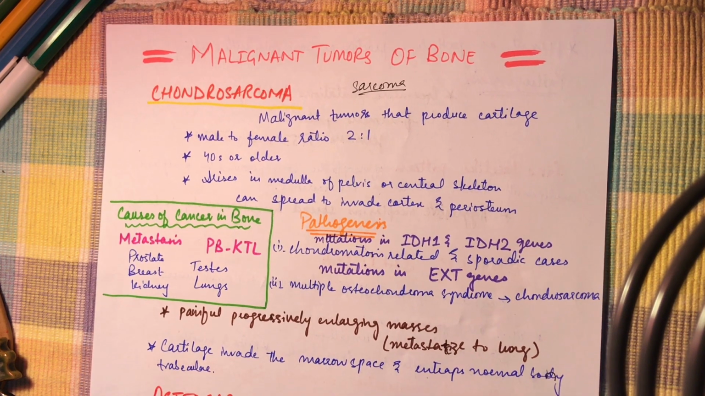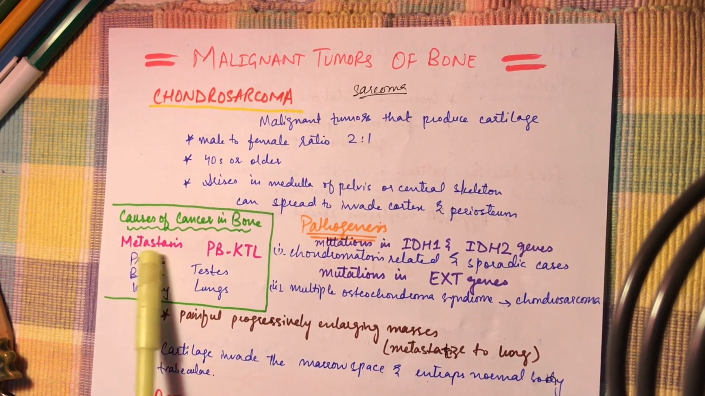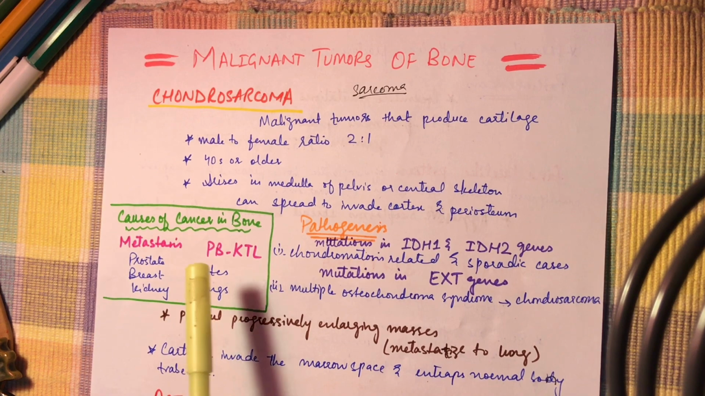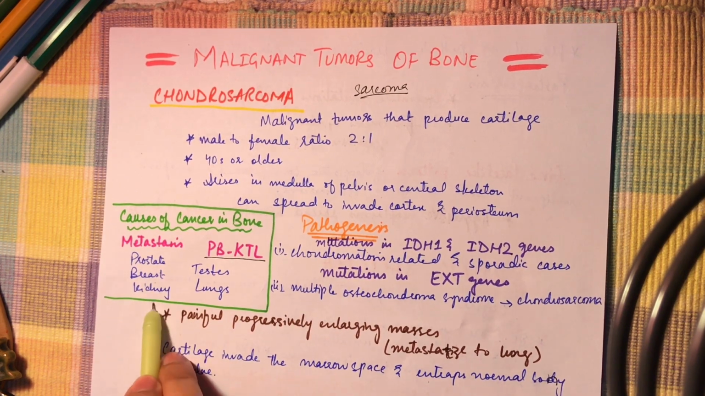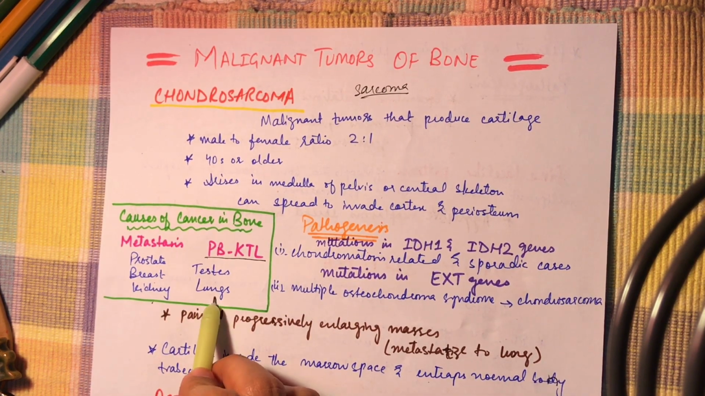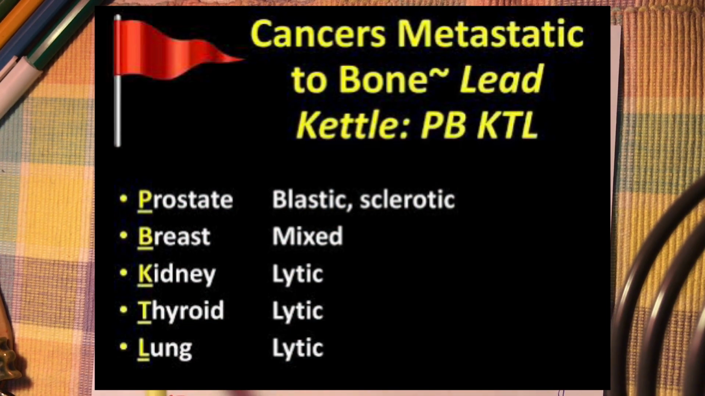Before starting the chondrosarcoma, what are actually the causes of cancer in bone? Mostly the cancer in bone spreads through metastasis. Metastasis from different cancers, but most importantly, here's the mnemonic, PBKTL: prostate, breast, kidney, testes, and lungs. So the cancer in bone mostly spreads from the mets of these cancers.